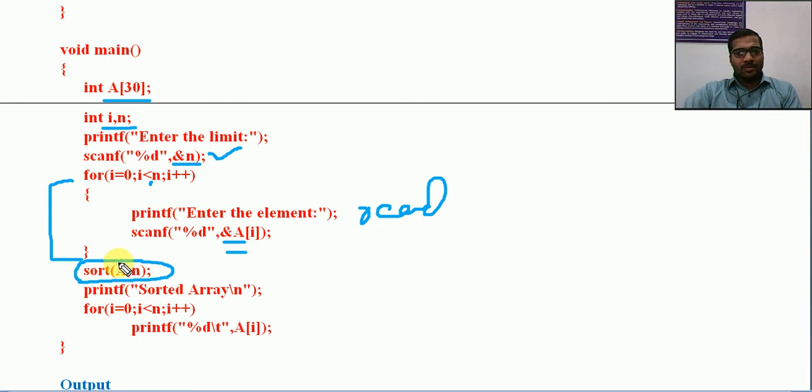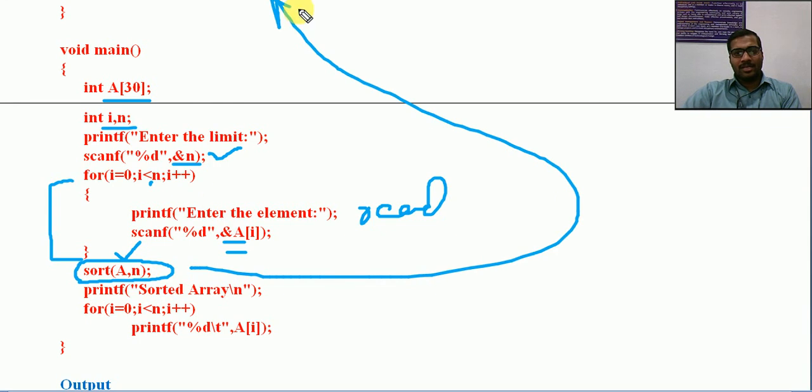So what is this a? a is the name of the array. While passing an array as a parameter, we need to specify only the name of the array. I am not only passing an array, I am also passing the size, because we are reading the size here. Then sort will be called, and it will go to the function.